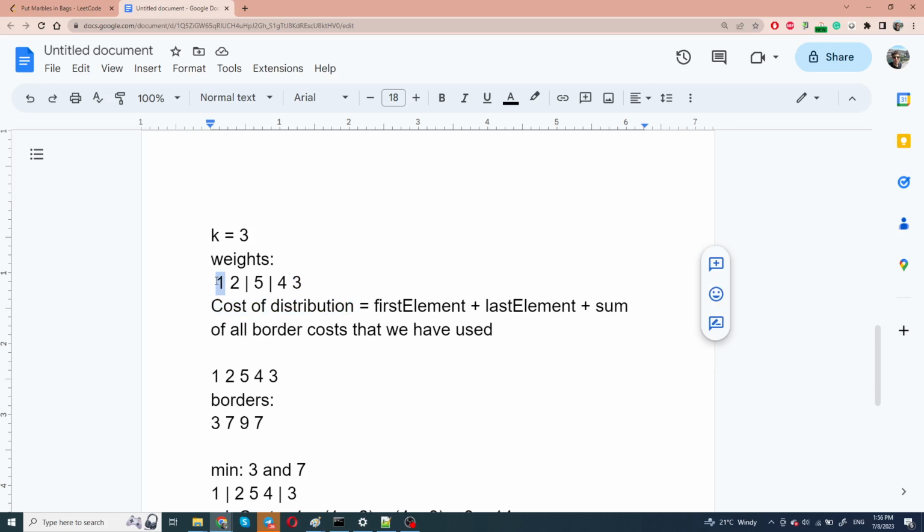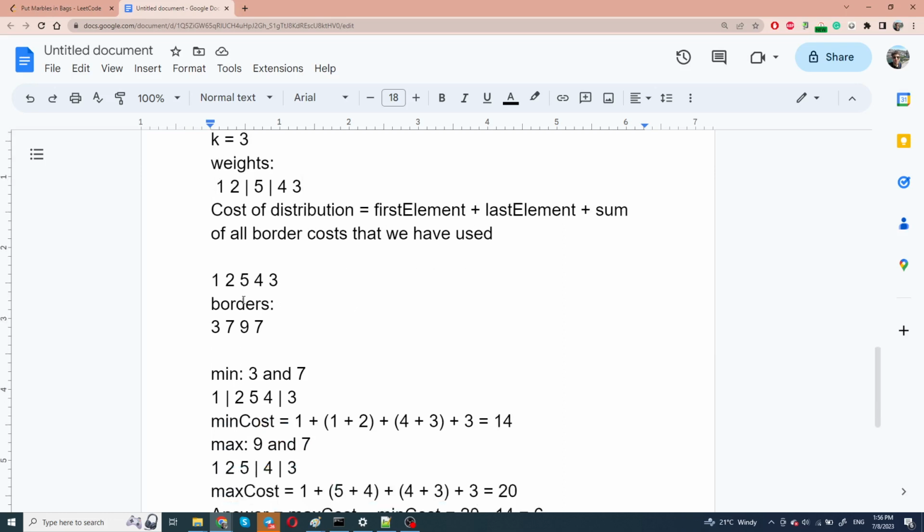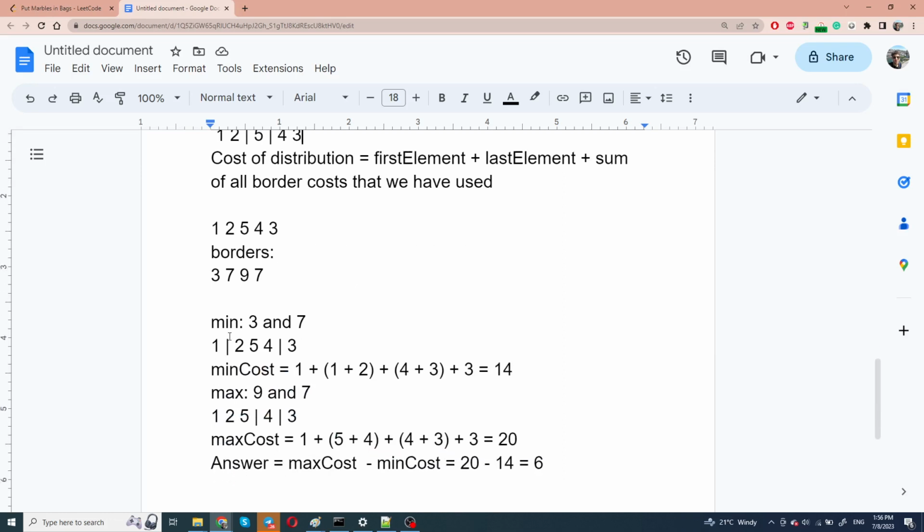weight of the first element, because it will always be the first element in some box, plus the weight of the last element, which will always be the last element in some box, plus the sum of all border costs that we have used. Okay, so let's look at the example for this case. Let's find the minimum and the maximum cost.